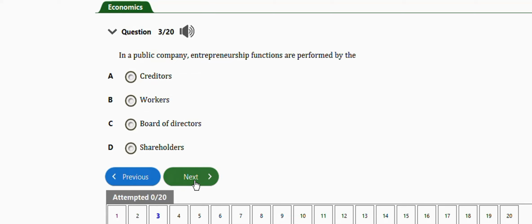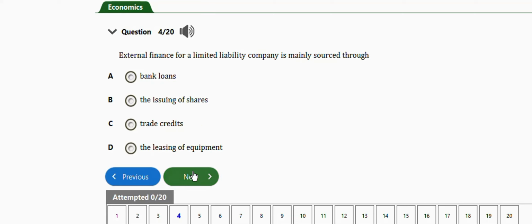Next question is this one. It says in a public company, entrepreneurship functions are performed by the creditors, workers, board of directors, shareholders. So guys, the right answer is option C, which is board of directors. Next question I have here is this one. It says external finance for a limited liability company is mainly sourced through bank loans, the issuing of shares, trade credit, the leasing of equipment. The right answer is option B, which is the issuing of shares.